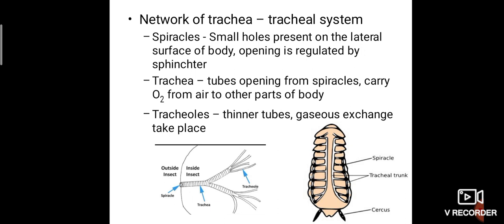So what is trachea? Tubes opening from spiracles. From the spiracles a tube is present, that is called trachea. It carries oxygen from the air to other parts of the body. What are tracheoles? The division of the trachea is tracheoles. They are somewhat thinner tubes. So gaseous exchange takes place in the tracheoles.